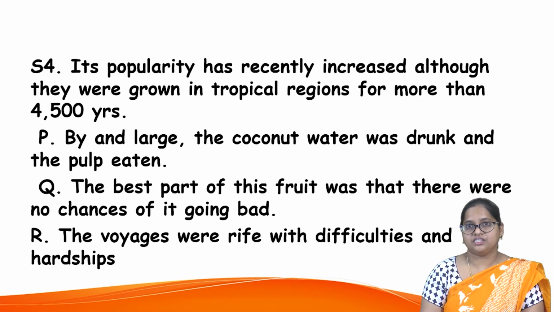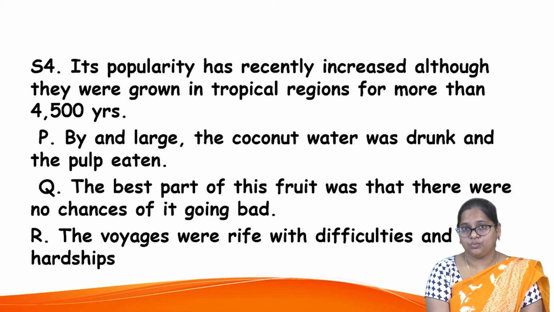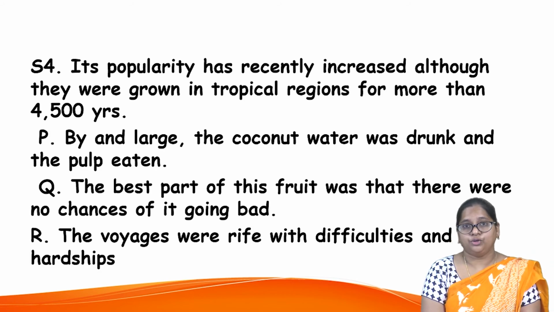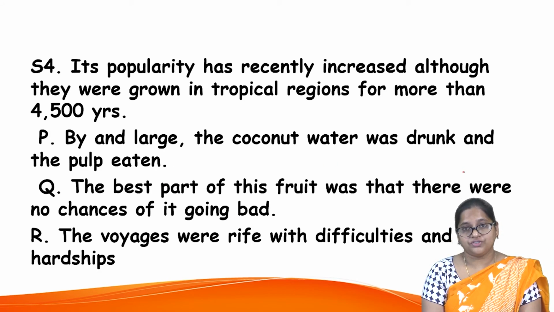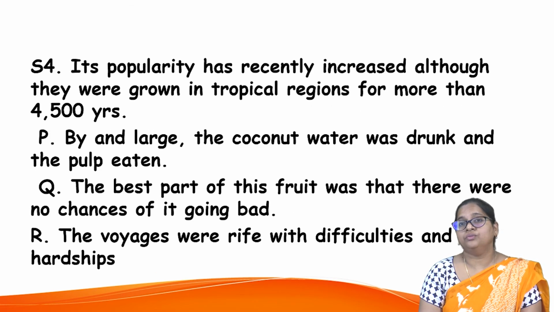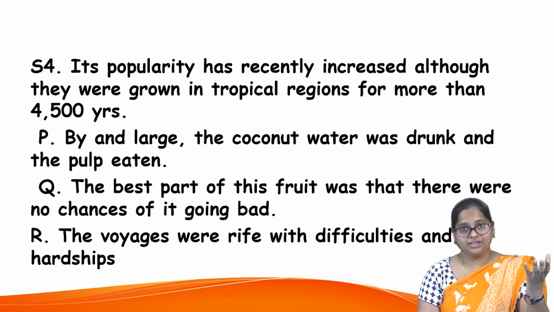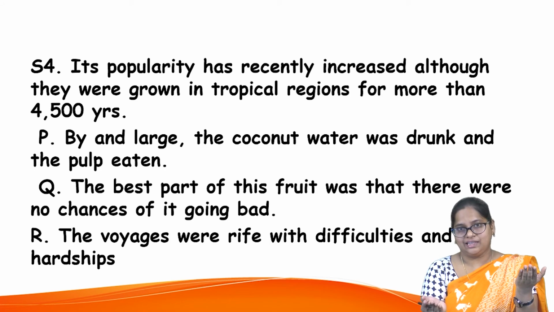Coconuts were granted a special place. Now find the keyword which will connect it to the earlier sentence. By and large, the coconut water was drunk and pulp eaten. When you talk about the coconut here, you will continue with the information about this coconut. The coconut water was drunk and it was eaten. Now, the process of it. This coconut was given a special place, and now people used to eat this.